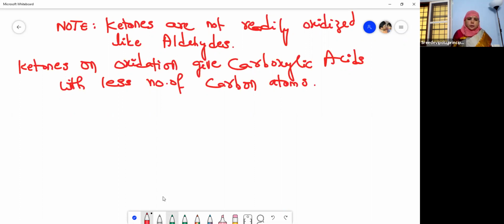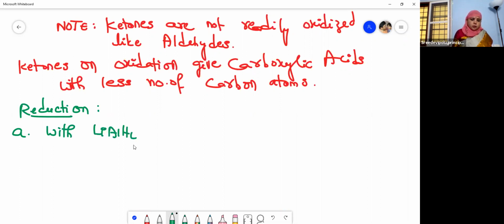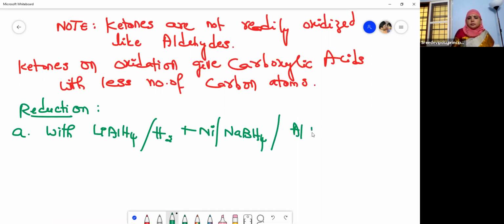And now let us proceed to the next one, that is reduction. Now let us see what happens when these ketones are reduced, right? So the first one is with lithium aluminum hydride, LiAlH4, or nickel, sodium borohydride, or aluminium isopropoxide. So my intention is to tell you that these are all the reducing agents.